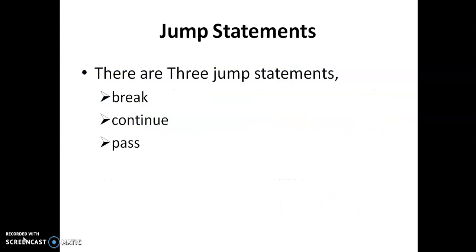And then we'll see the jump statements. There are three jump statements in Python. One is break, the second is continue, and the third is pass. Here the break and continue statements are the same as the statements in the C language. And pass is a new statement which is introduced in the Python language.